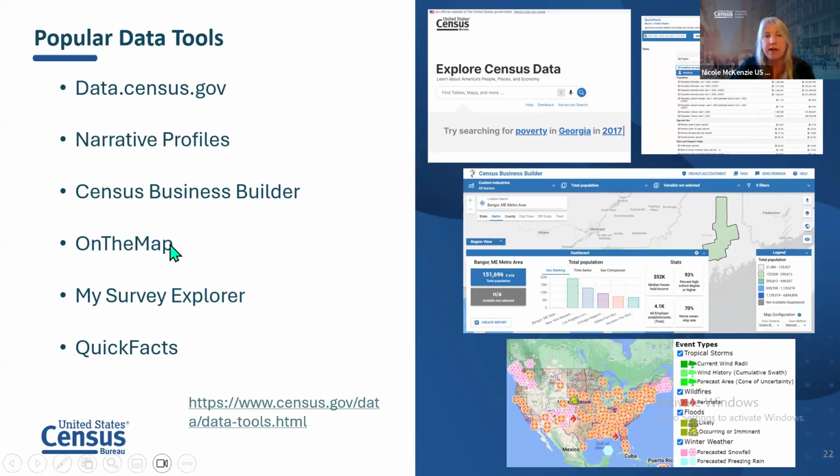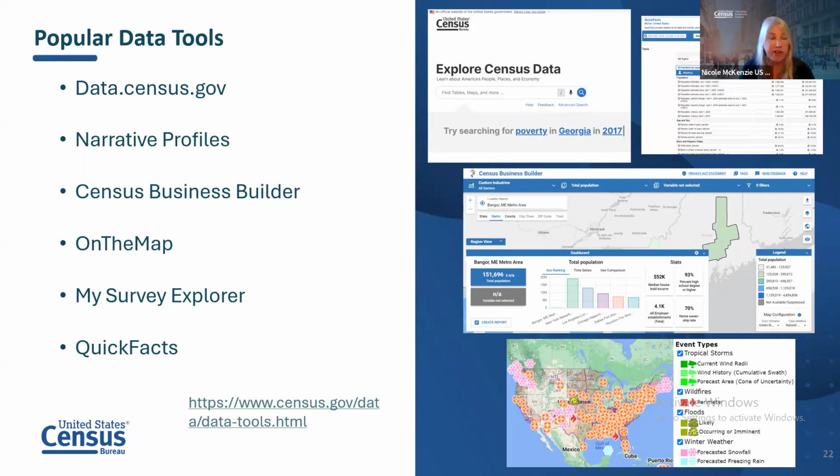We have On the Map. That's another one. We have On the Map for emergency management. So there's a flows section of this where it might show your community, how many people live in your community and how many people work there versus how many people leave to work elsewhere or how many people come into your community. So that may be important for libraries if you serve people that may not live in the community but work in the community. That tool would be helpful.